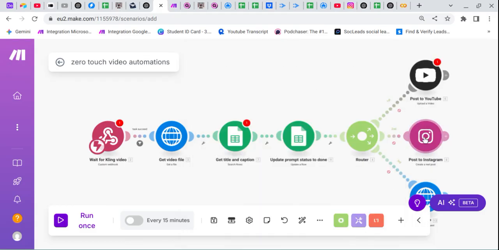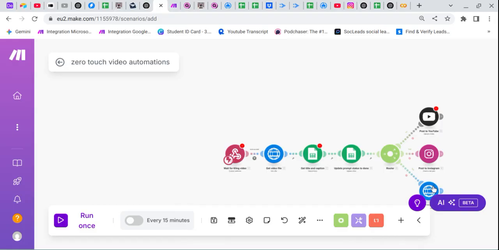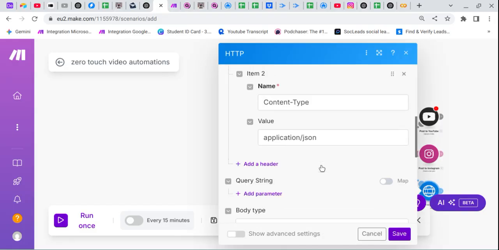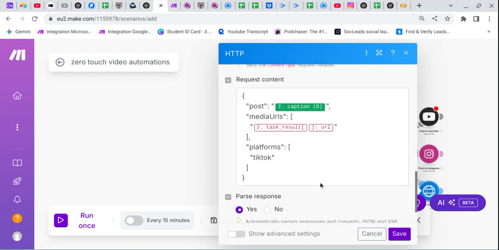So we do the same for Instagram, and this is for TikTok. We use the share. We simply need our TikTok API key. Simply paste the API key, and everything is fine.